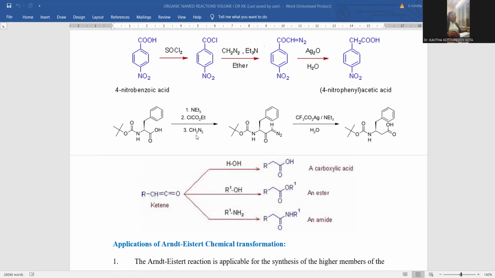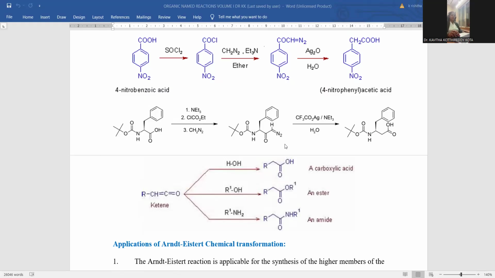Whenever these reactants are working upon this one, here ethyl chloroacetate is supposed to convert this carboxylic acid into acid chloride. Acid chloride is more reactive in comparison to the carboxylic acid. That is the reason why the acid is turned into its acid chloride derivative. Later on, diazomethane is added over there. Whenever diazomethane is added, there is a formation of diazoketone intermediate. The diazoketone intermediate further goes for Wolff rearrangement simply.